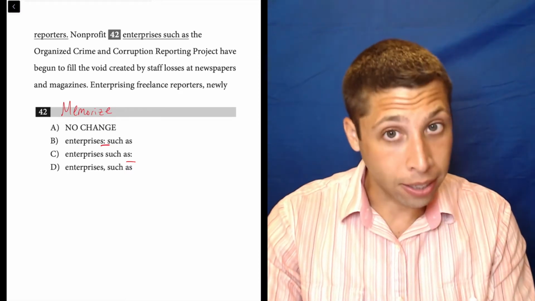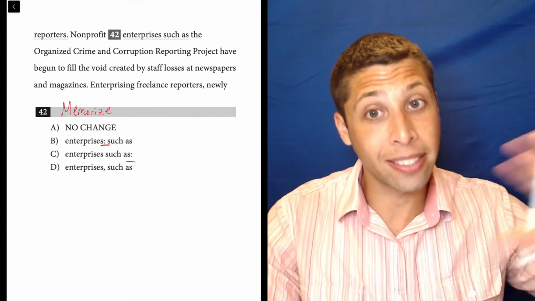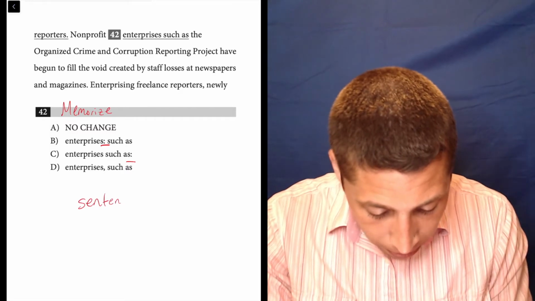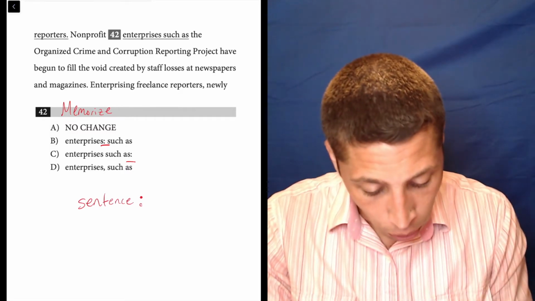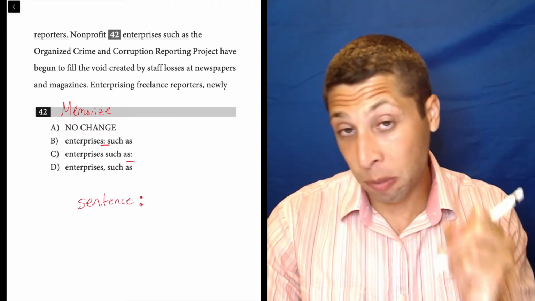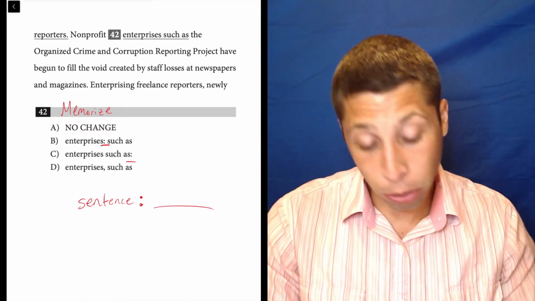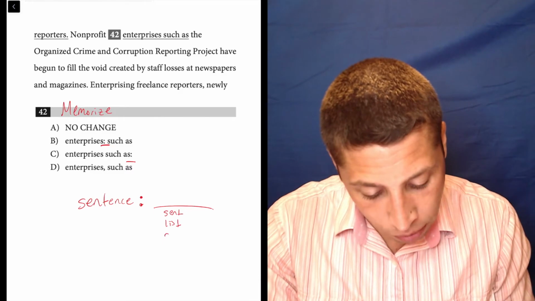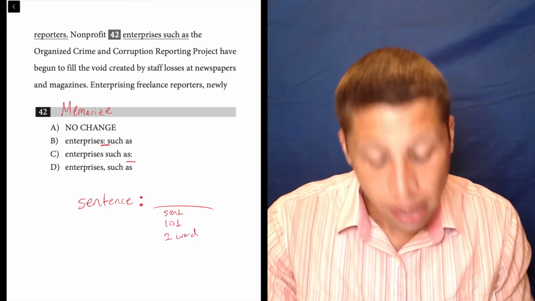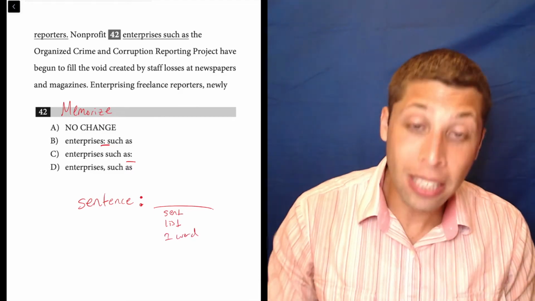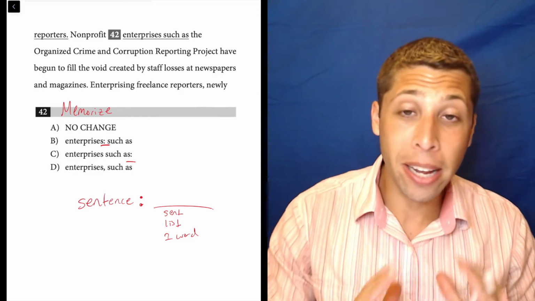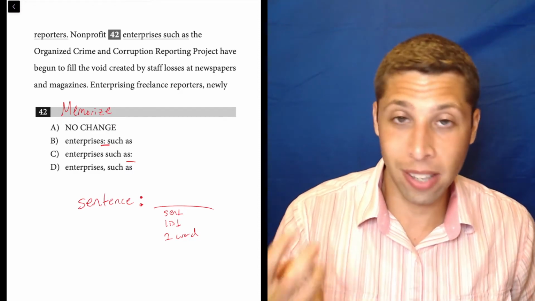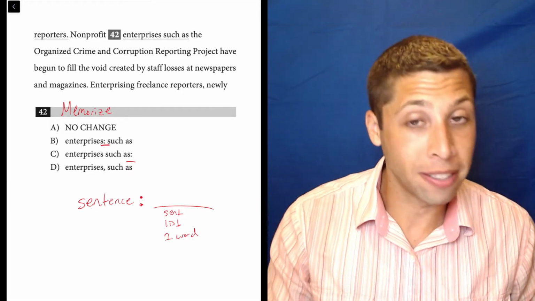Well, grammatically, right? So there's reasons we might stylistically use a colon, but grammatically, in order to use a colon, we need to have a complete sentence before the colon. After the colon, we have some options. We could have a sentence, we could have a list, or we can have just even one word is okay. So we've got options after, but this piece beforehand must be a complete sentence. So let's go to these choices and see. Do the ones that have colons start with a complete sentence?